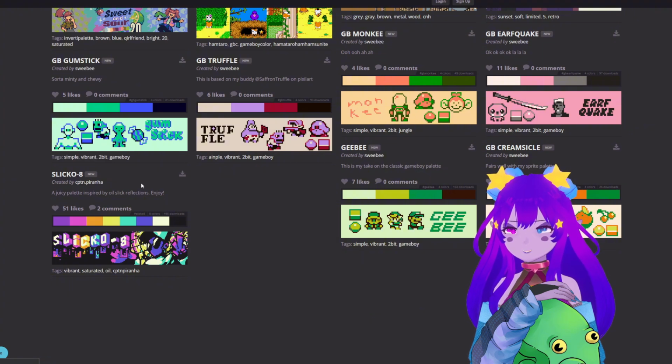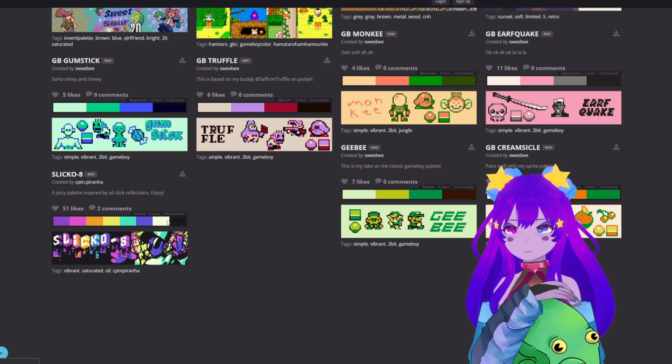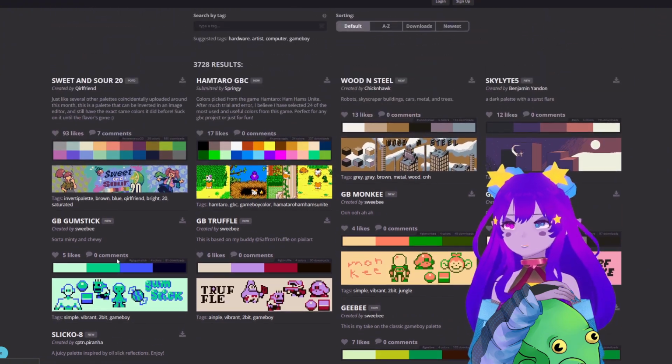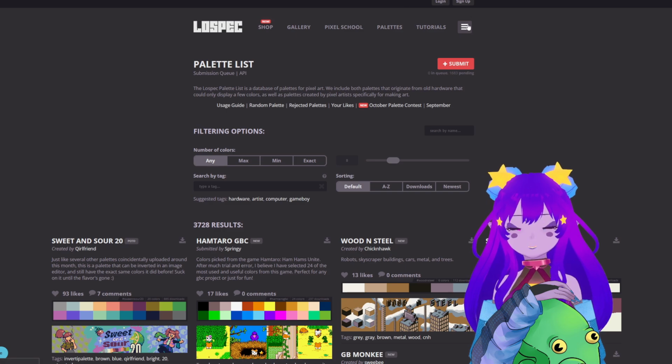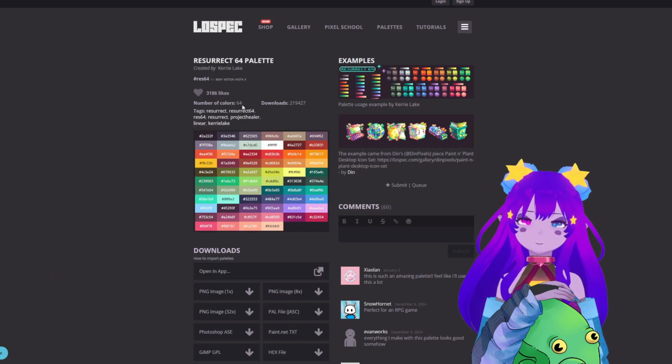So this Slico 8, it has, let's see, I'm guessing 8 colors. 1, 2, 3, 4, 5, 6, 7, 8. Yep, it has 8 colors. And it's that thing of, okay, I like this color, I like this palette, let me use it. One of my favorite go-tos is called Resurrect 64. And let me see if I can find it. It is a palette of 64 colors, hence the 64.